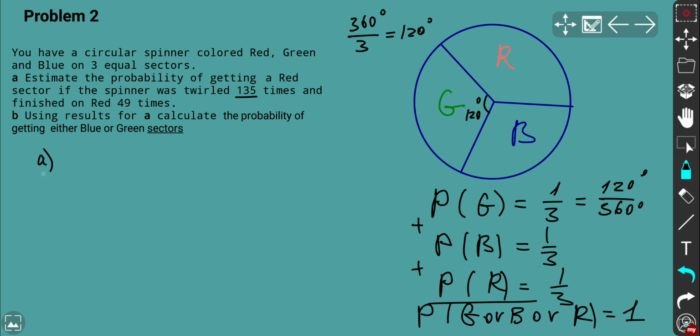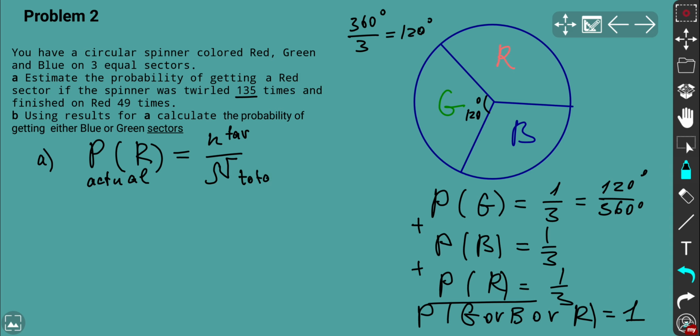So question A, the probability of getting red as the actual probability based on the experiment is going to be simply, by definition, the number of favorable times that red occurred over the total number of times it was spun.